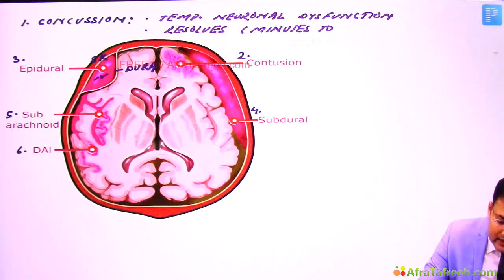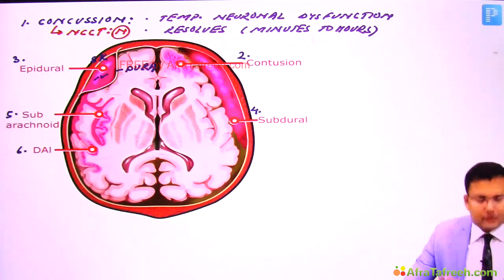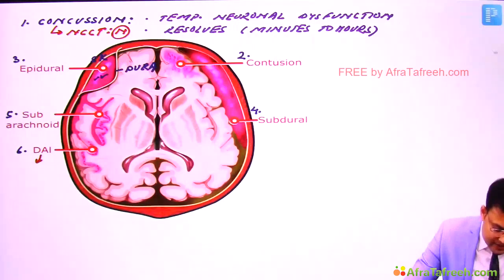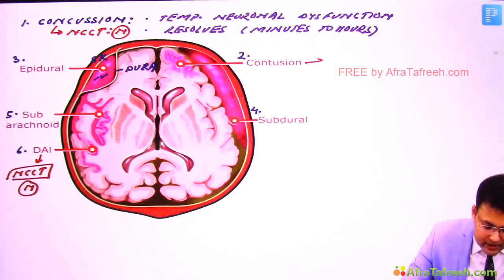Generally NCCT is normal, so here you will not find anything on NCCT. If you see all these conditions, in which other condition is NCCT normal? NCCT is normal in diffuse axonal injuries also. Clear?